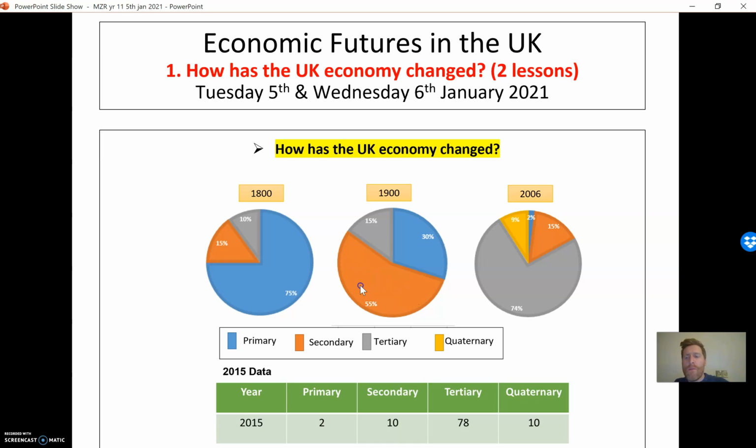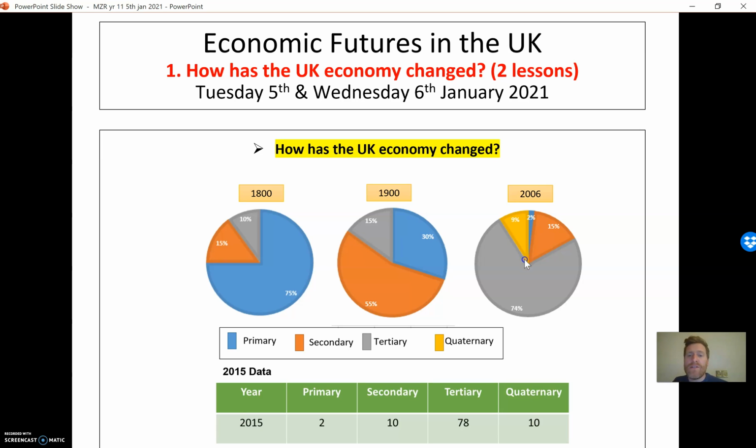Secondary has taken over massively. So this is people moving from the countryside where there used to be farmers. They moved to the factories in places like Manchester and Liverpool to actually make things. And they built these industrial towns, which is still evident today, or old industrial houses, and they were involved in working in factories. But if we also look, we can see there was also quite a big increase in the tertiary sector. So that went from 10 to 15%.